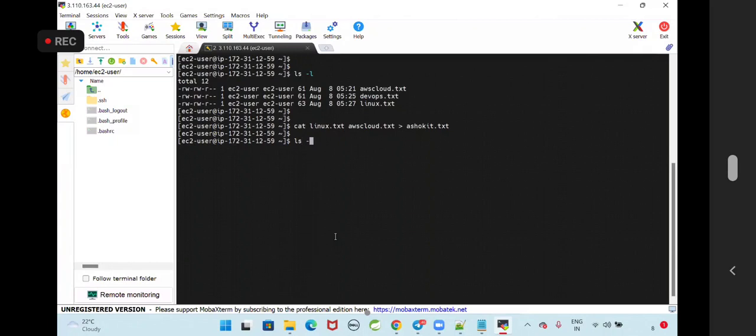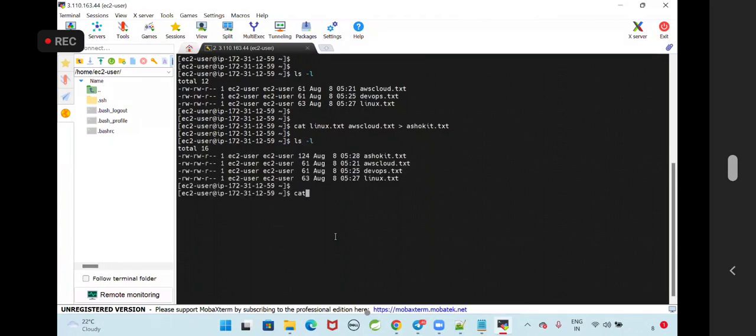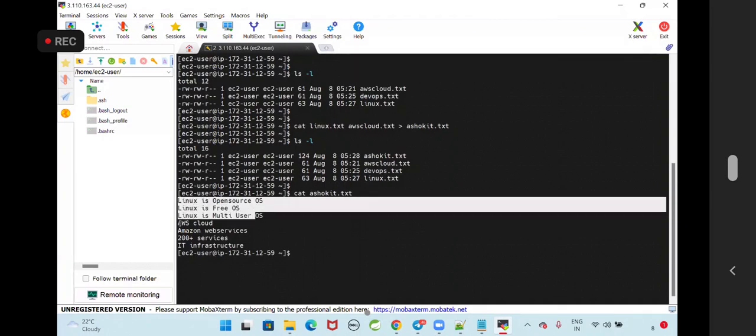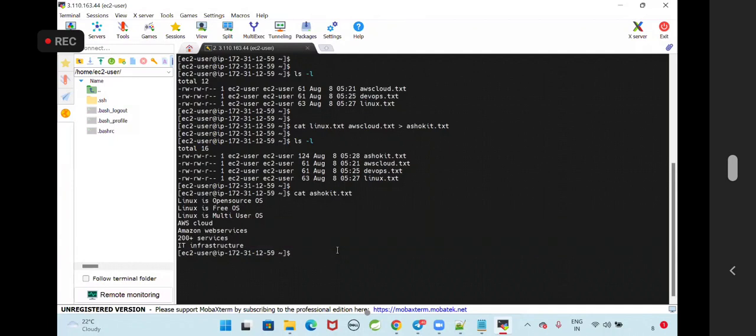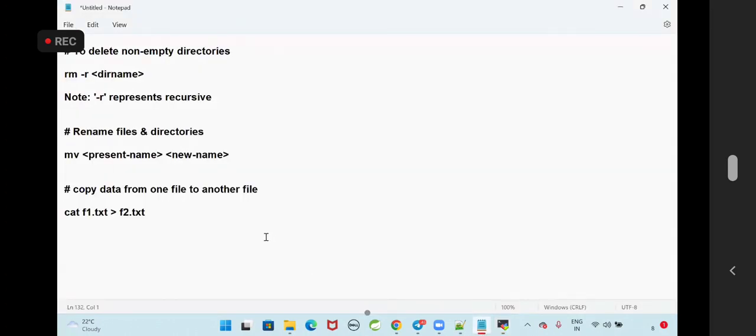Now let us see ls -l ashokit.txt, cat ashokit.txt. Linux file data came, AWS file data also came. That means, can we copy multiple files' data into a single file? Is it possible? Copy two files' data into a single file. What is the command?